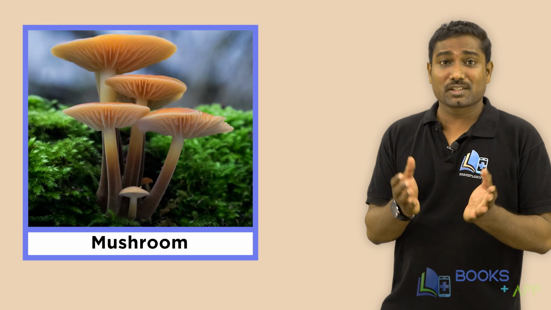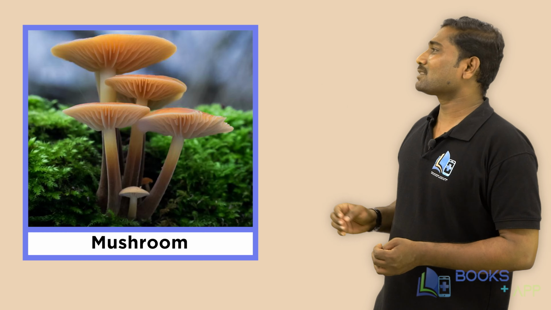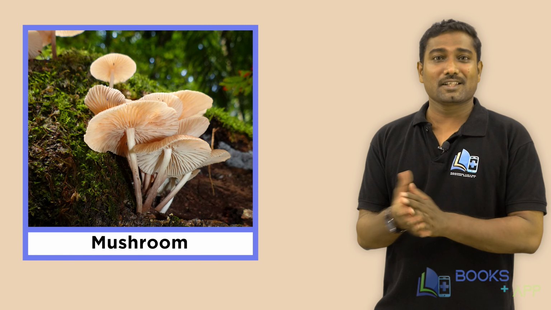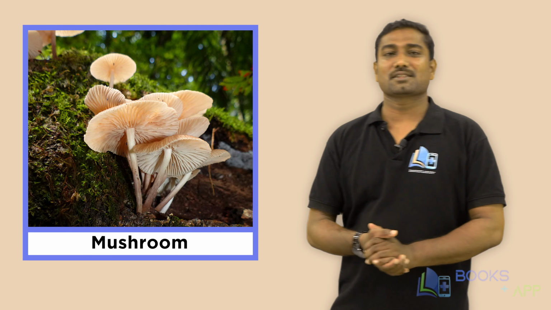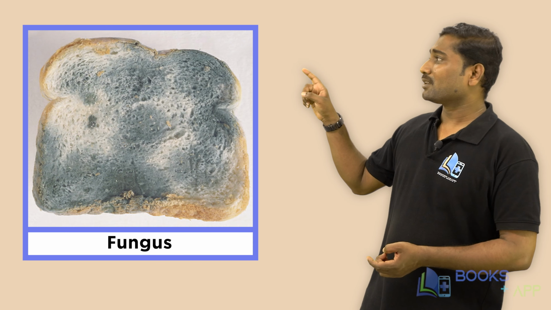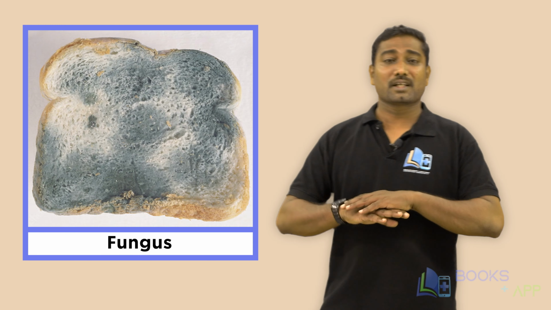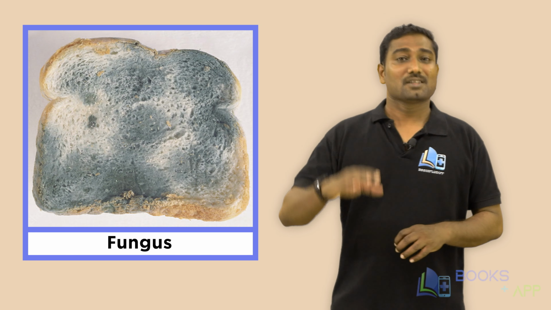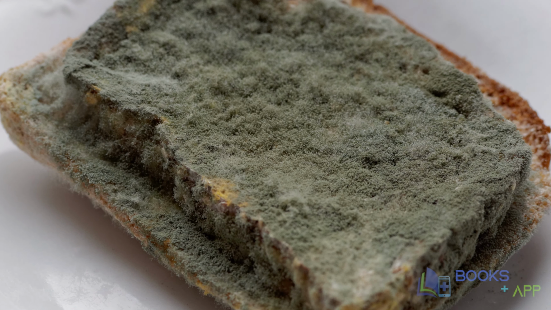Now dear children, observe this diagram carefully. You could see fluffy umbrella-like patches growing on the soil or in moist places just after, or during, the rainy seasons. Those fluffy cute umbrella-like structures are called the fungus or the mushrooms. And here's the other one. You may see grayish patches on the surface of the spoiled bread. Again, these patches are the fungus.